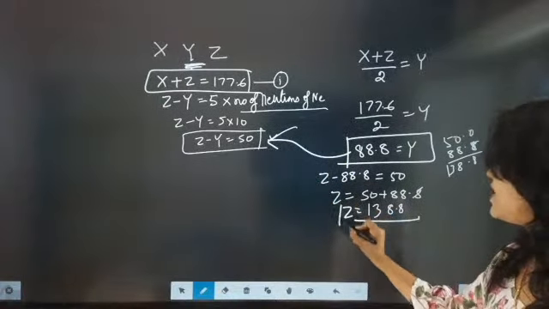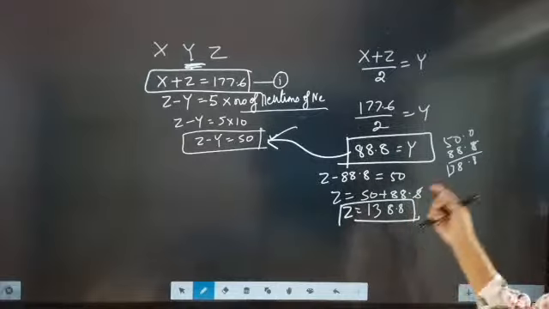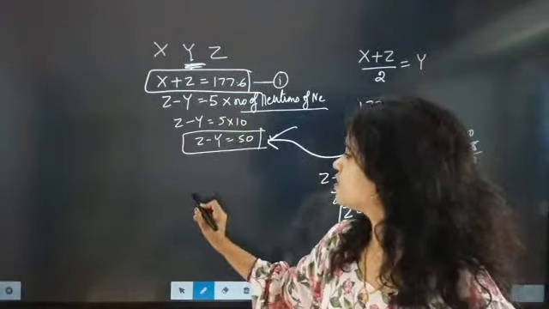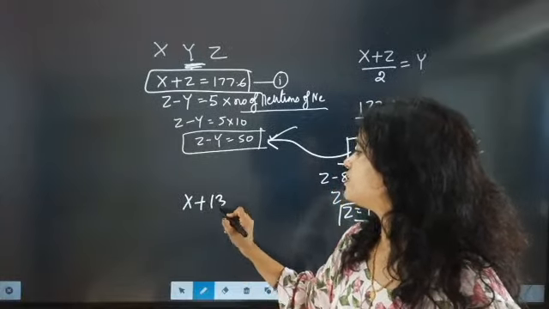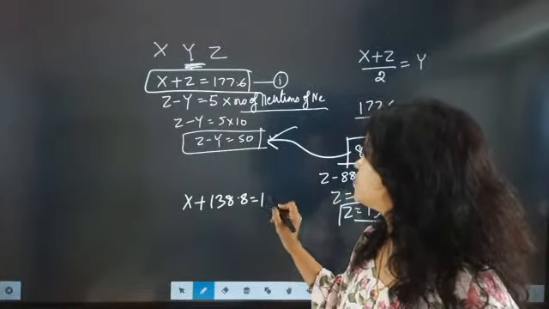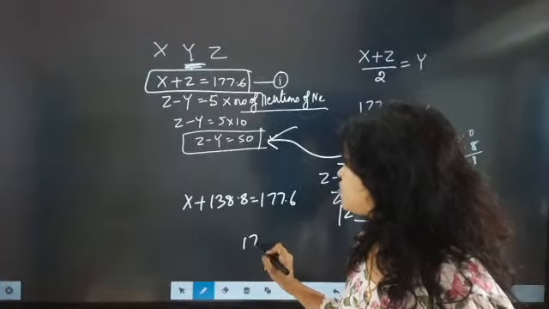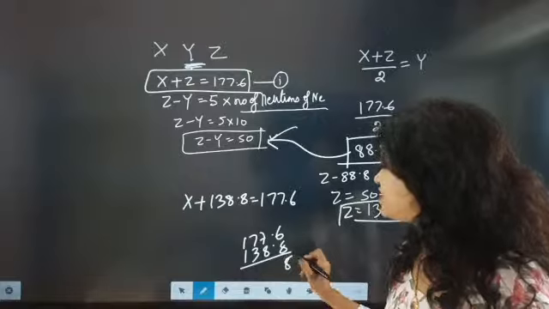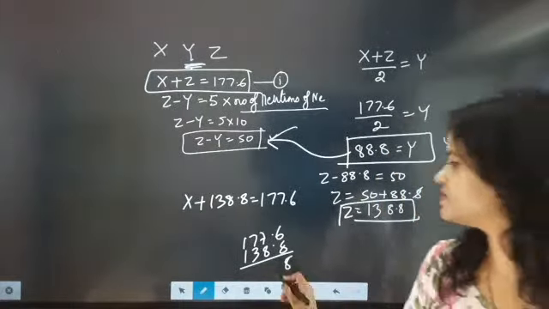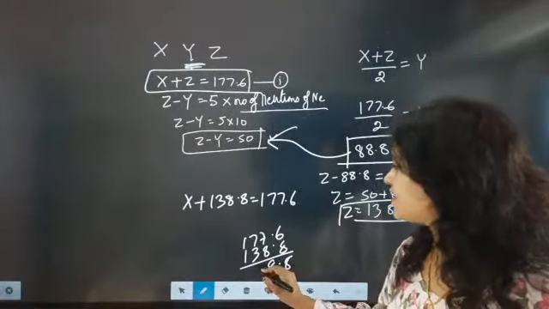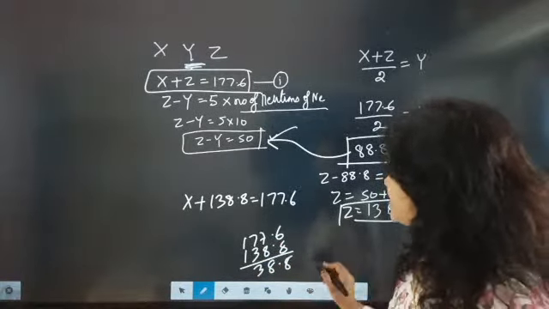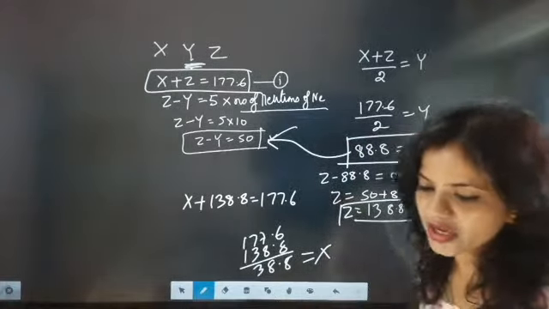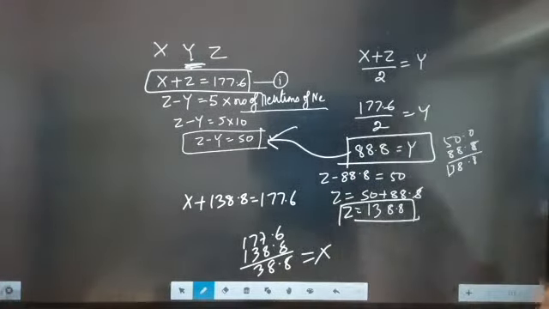Now after getting the value of Z, we have to get the value of X. So X plus 138.8 equal to 177.6. 177.6 minus 138.8: 16 minus 8 is 8, and here 6 minus 3 is 3, so 38.8. So X is coming as 38.8. Okay fine, absolutely correct, Kavya. I hope my students have understood how to solve this question.